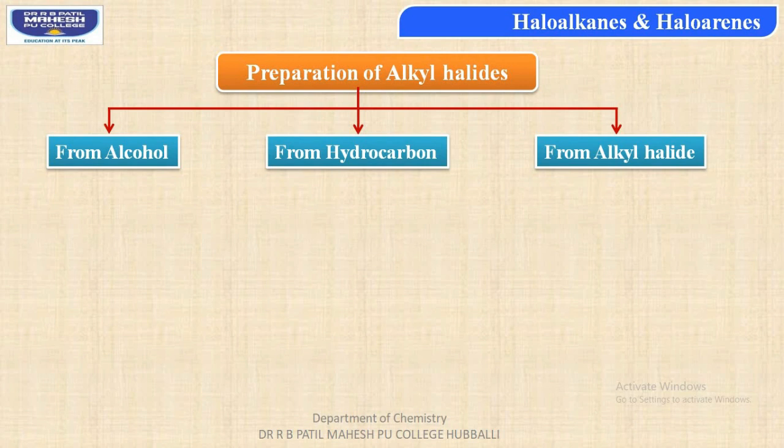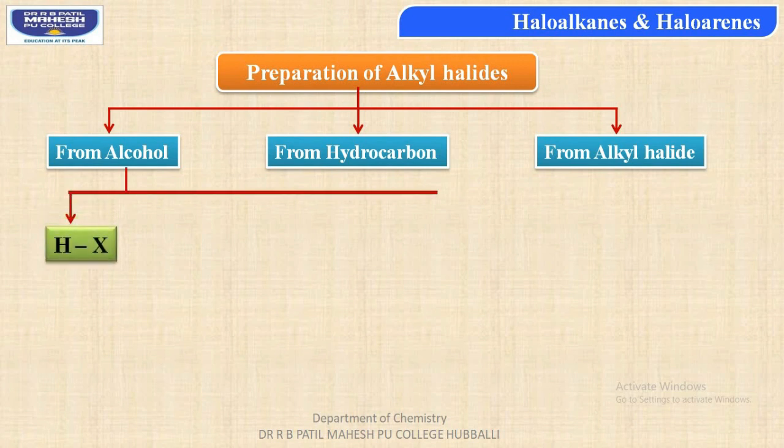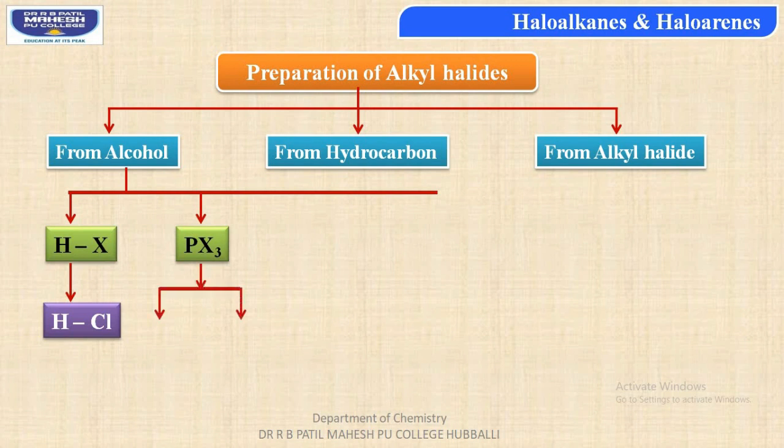Let us consider from alcohols, and for this the first reagent is hydrogen halide, for example HCl, hydrogen chloride, and the second one is phosphorus halide, for example phosphorus chloride and phosphorus bromide.